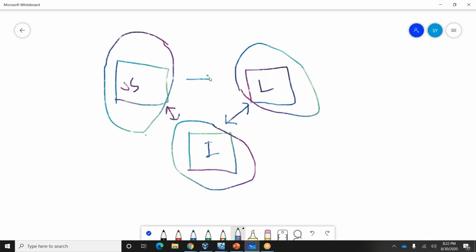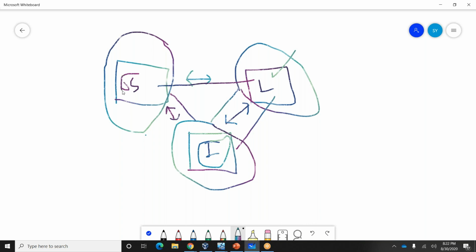Let's say if some changes happen on London, the changes will immediately sync to the India location as well as the US location. If changes happen on India, they will be replicated to London as well as US.